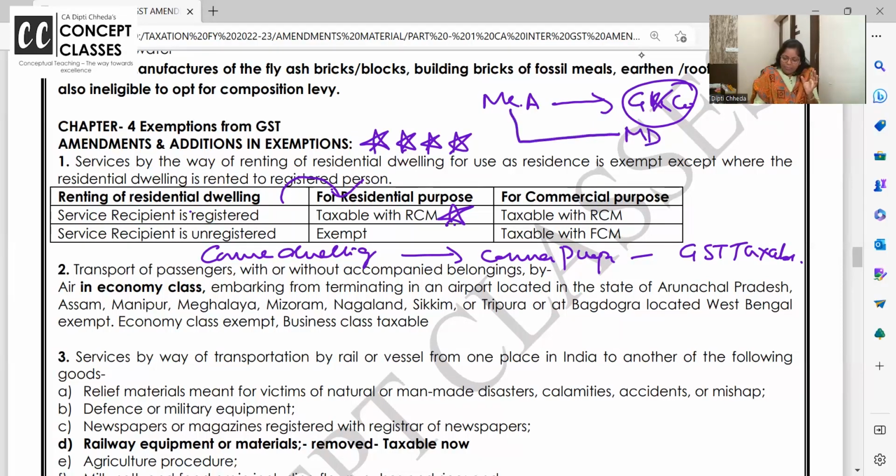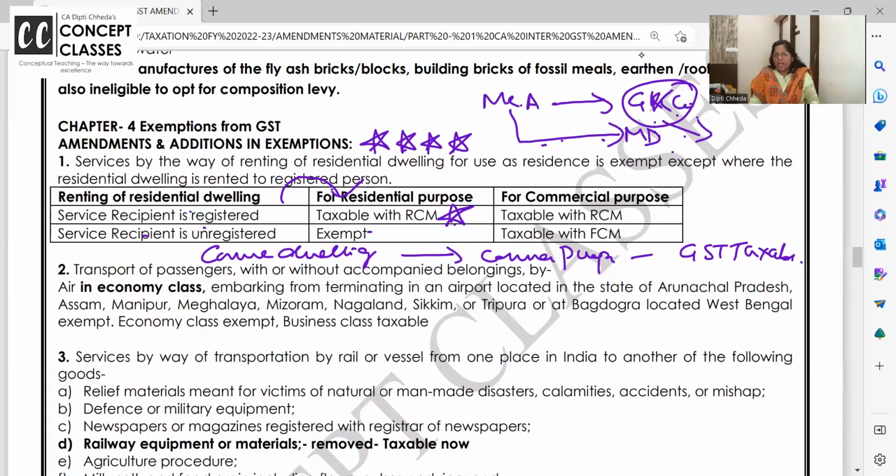So I have given my residential property on rent to a corporation, but my service recipient is registered now. GK Corporation is registered. Should they pay the tax on RCM basis? Answer is yes.